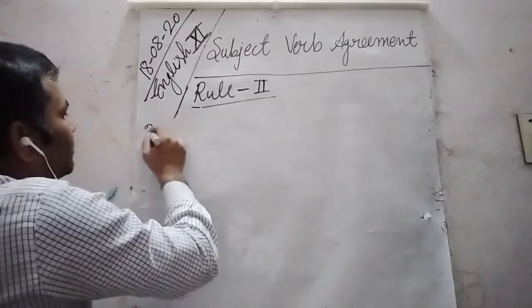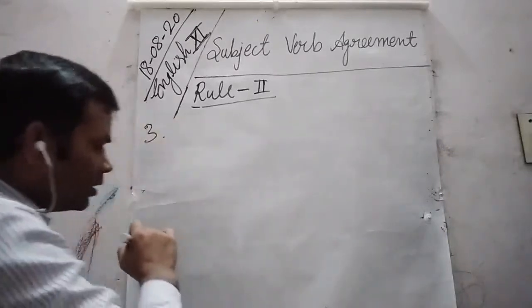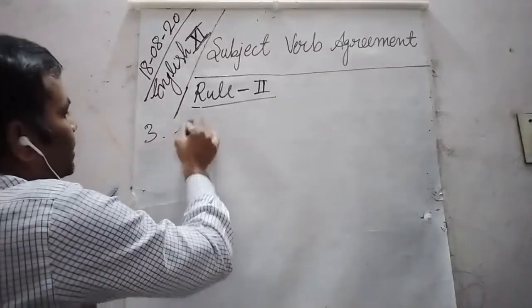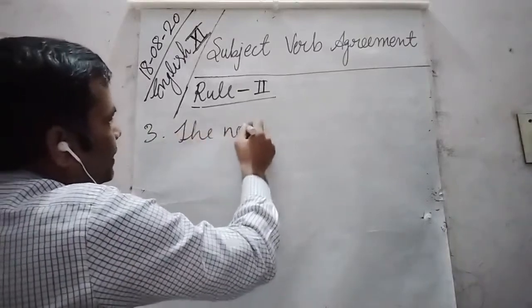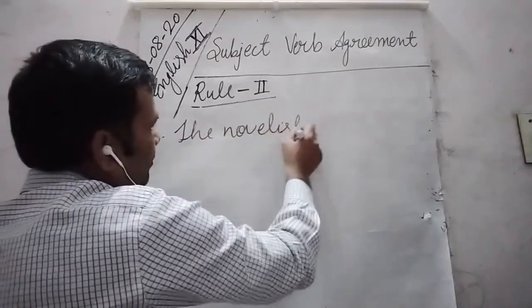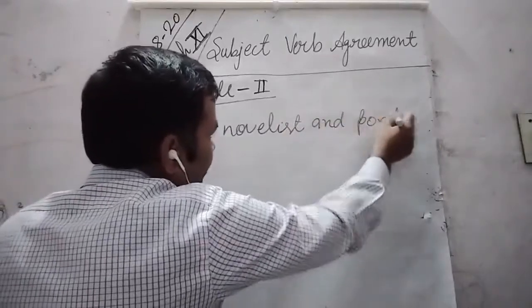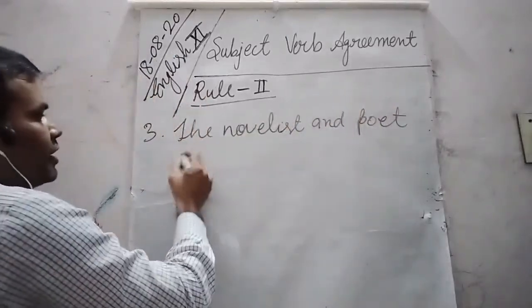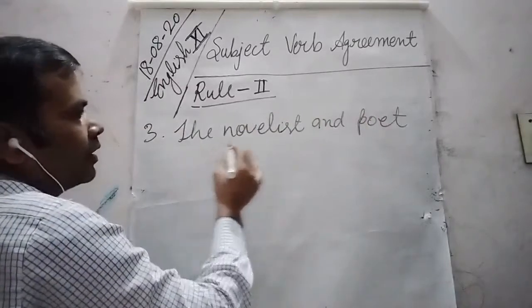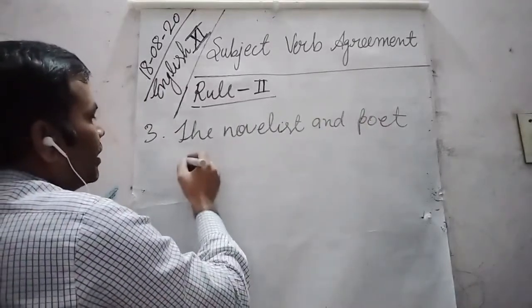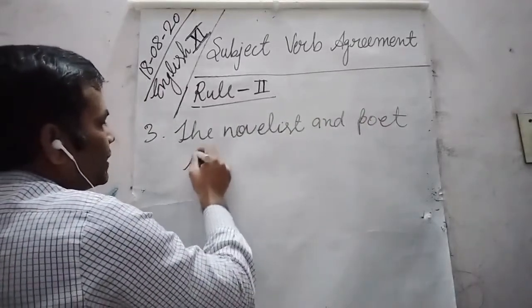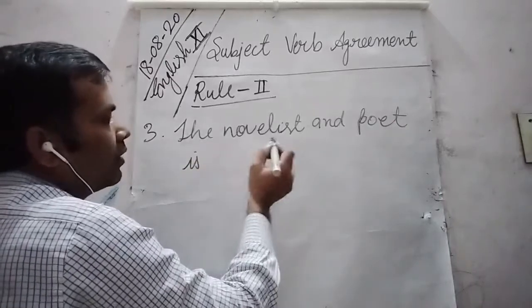Third one. Yes. The novelist and poet was died.